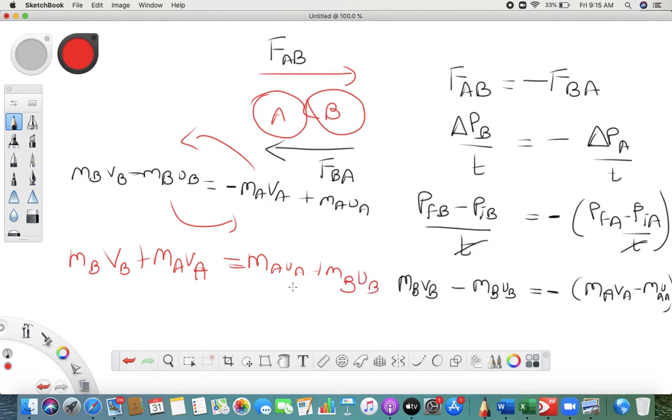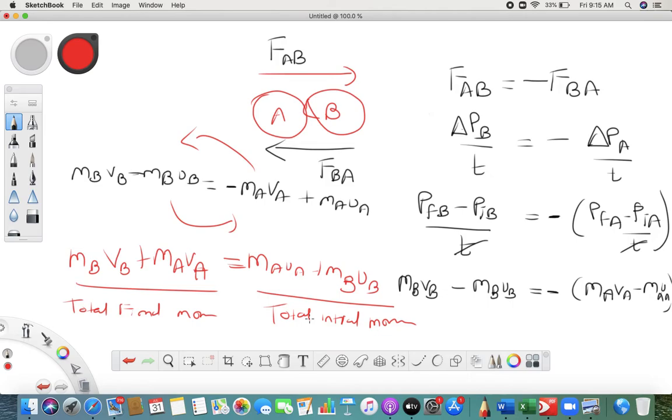Did you see what we get? We get the same thing as what we wanted. This is total initial momentum, which is equal to total final momentum.